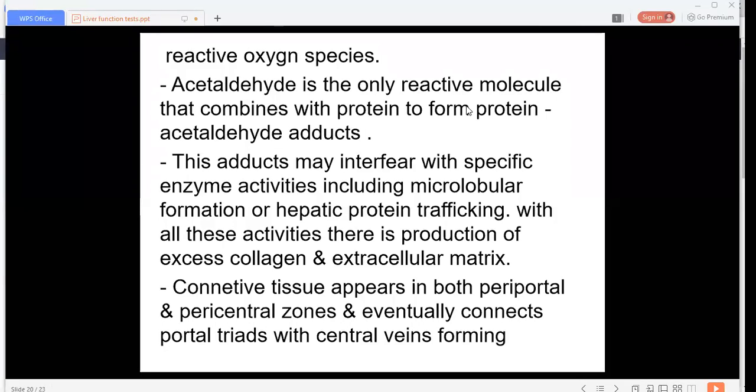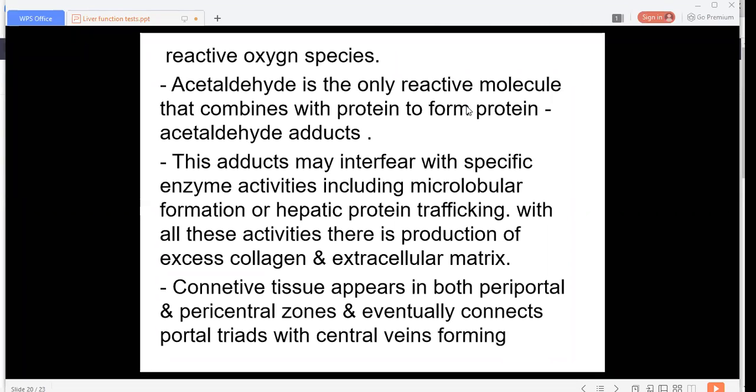Okay. So the cofactor, nicotinamide adenine dinucleotide, NAD, is a hydrogen acceptor, and it gets reduced into NADH.